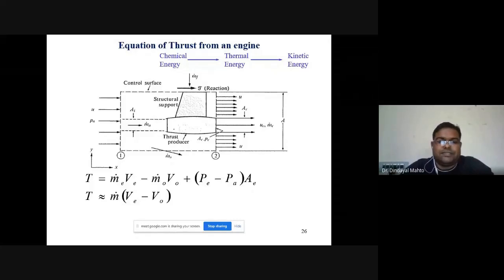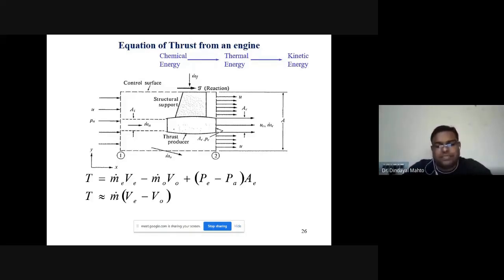But in the case of a jet engine, the pressure thrust component will be very small and can be neglected. So the major contribution will be the change of velocity. So thrust is directly proportional to the change in velocity: the velocity of the hot jet minus the velocity of air at entry.